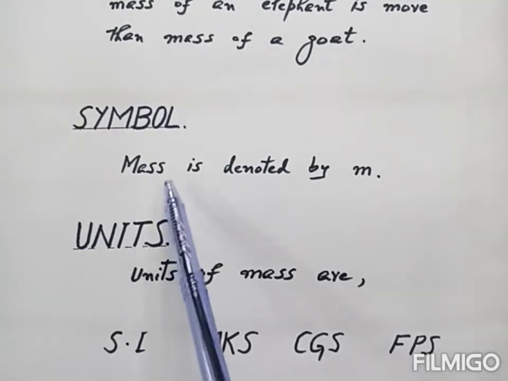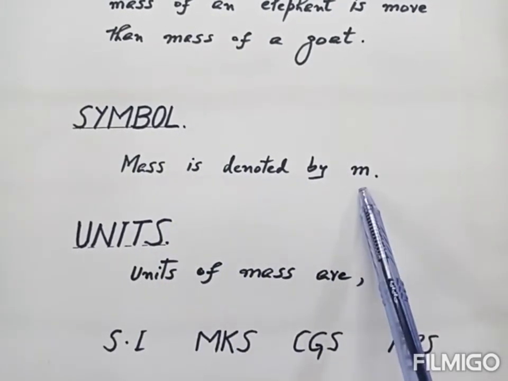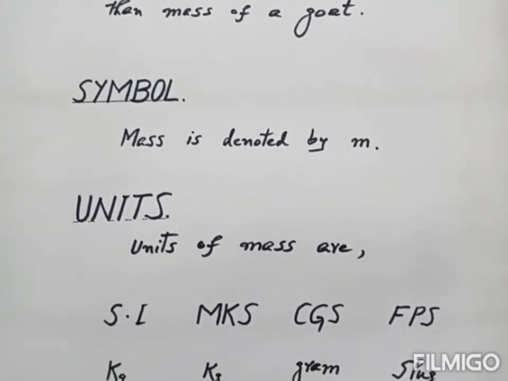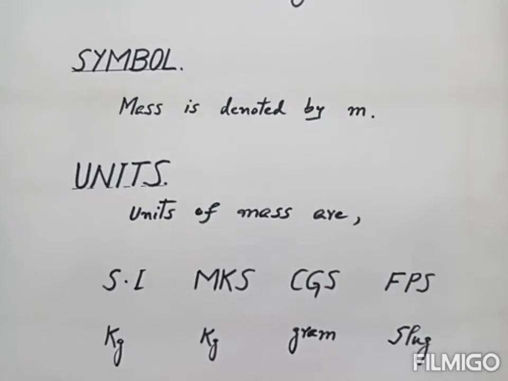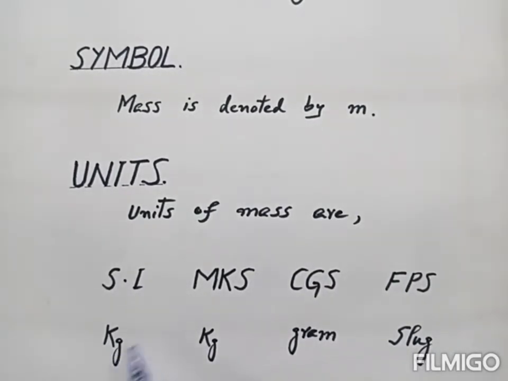Now mass is denoted by m. So the symbol of mass is m. Now what are the units of mass? The unit of mass in the SI system is kilogram, in the MKS system is kilogram, in the CGS system is gram, and in the FPS system the unit of mass is slug. So these are the units of mass in different systems.